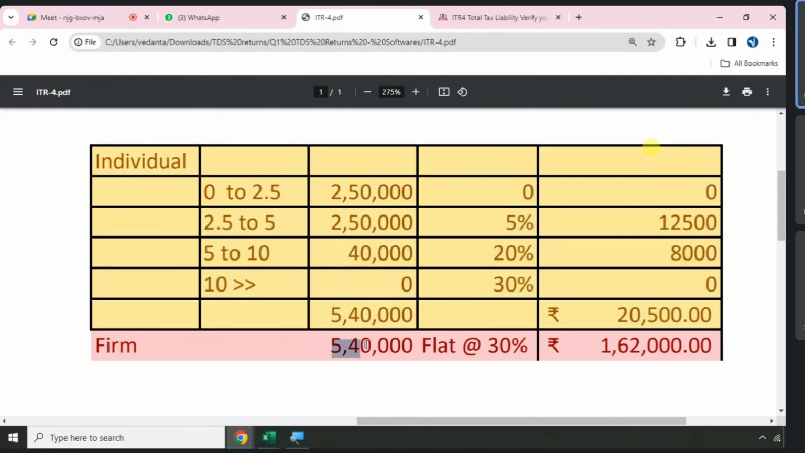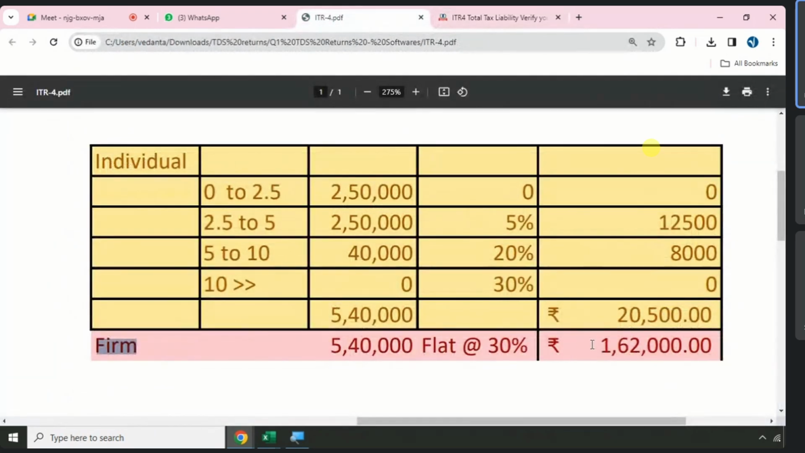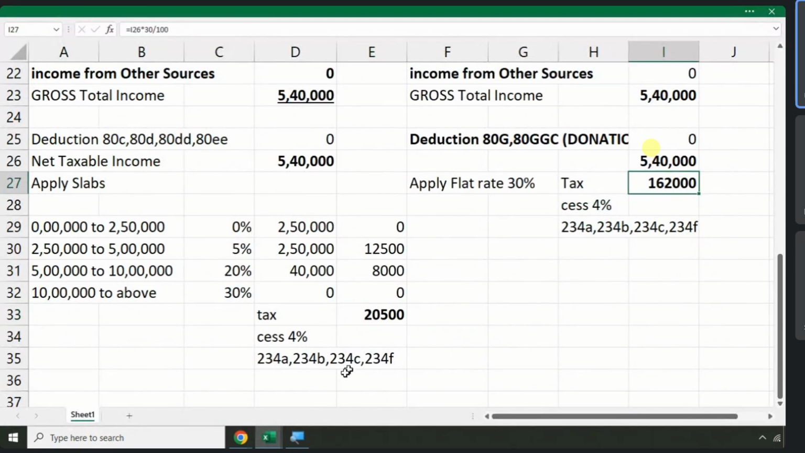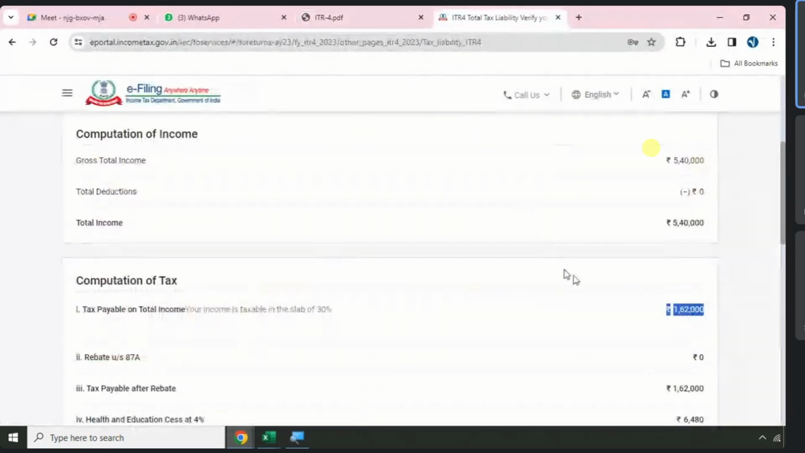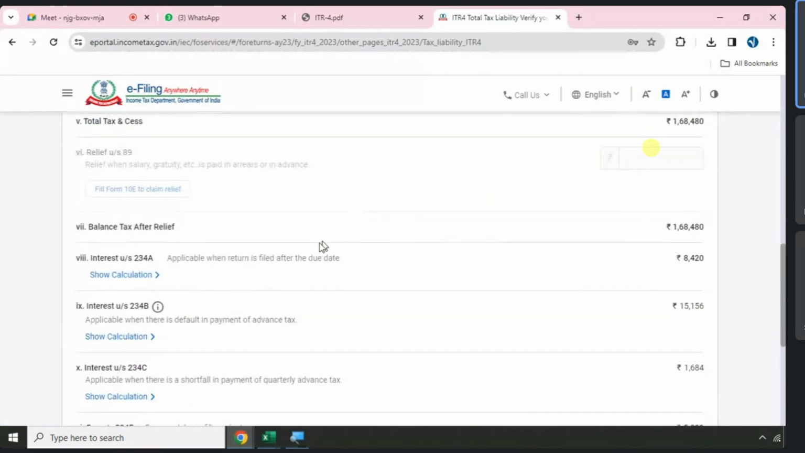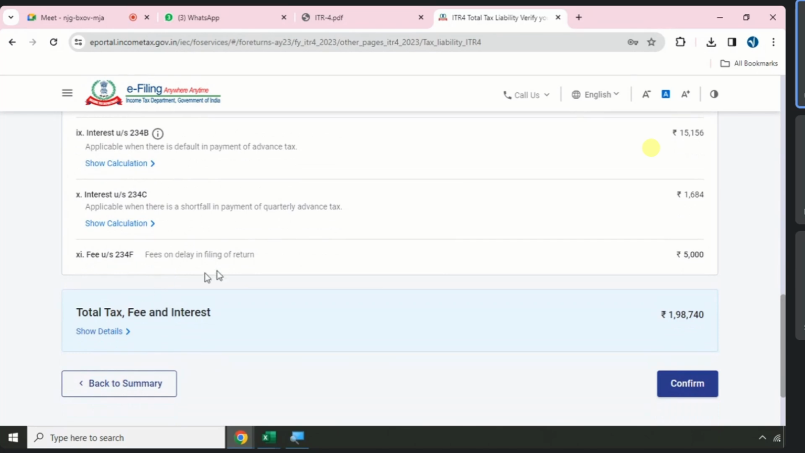Same profit 5,40,000 if it is firm, directly flat rate how much? 30%. You see 5,40,000 total how much? 1,62,500. Can you see here? 1,62,500 directly plus 4% cess. Okay. Plus late fees 234A, delay in filing the return. We are filing after July 31st and we did not pay any advance taxes. We did not clear any installment of quarterly, and we also have income more than 5 lakhs, so 5,000 late fees.